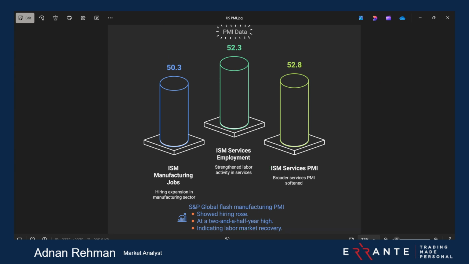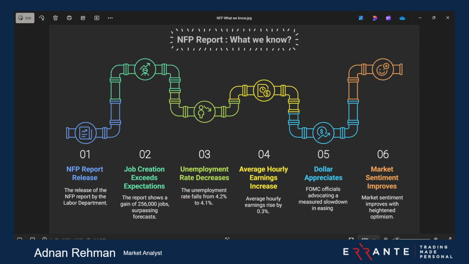Now, what happened with the NFP? We had this NFP news release. You all know it comes on Friday. Let me explain what the NFP news said basically. Jobs creation exceeded expectations, it was above 256K, so it was a good one. And then the unemployment rate decreased from 4.2 to 4.1. This is also a good one. And the average earnings was 0.3, and then again 0.3.